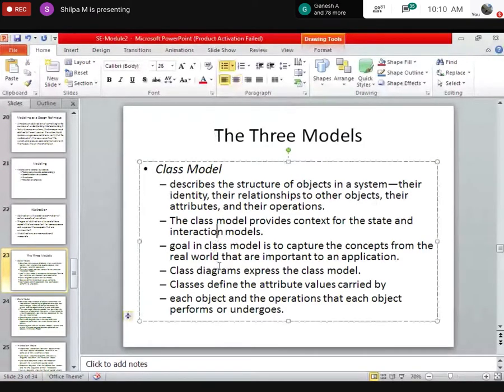Next we have the three models. I just explained what the three models are: class model, state model, and interaction model. Remember, class model, state model, and interaction model.